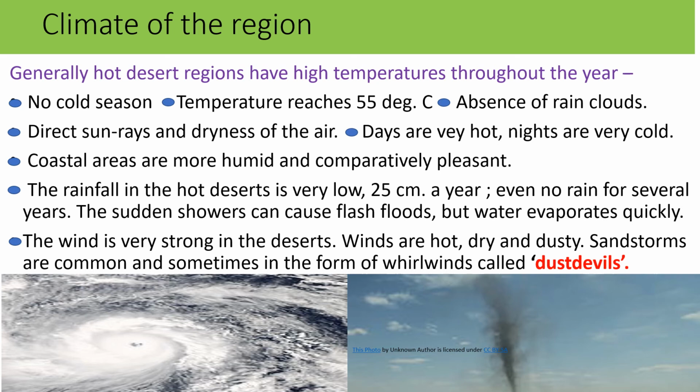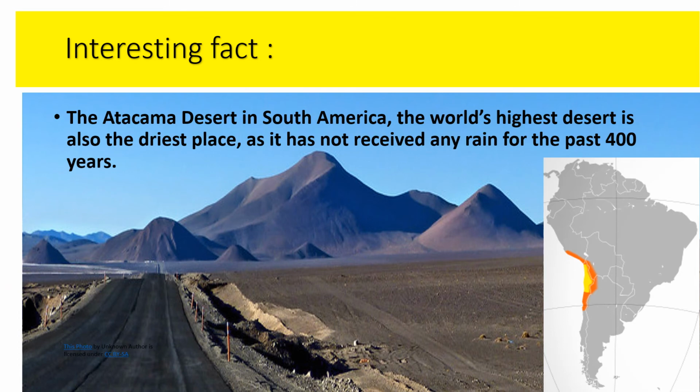Sandstorms are common. Sandstorms are seen there, and sometimes in the form of whirlwinds called dust devils. Here is the picture of dust devils, you see. Interesting fact: the Atacama Desert in South America, the world's highest desert, is also the driest place, as it has not received any rain for the first 400 years. Why? The Atacama Desert is the driest place.